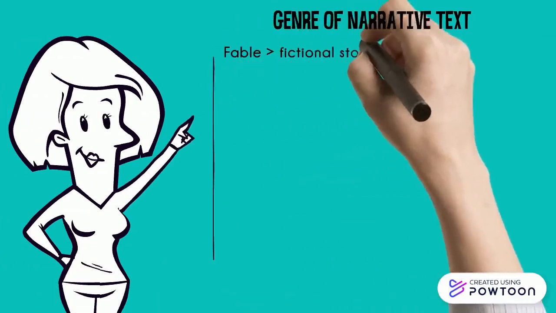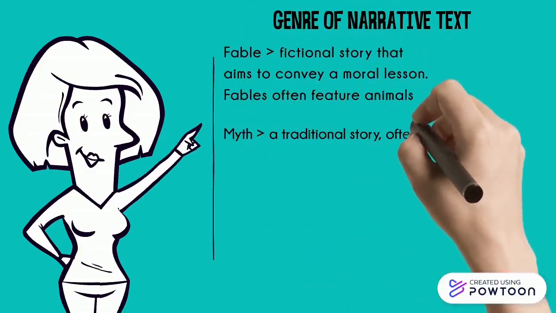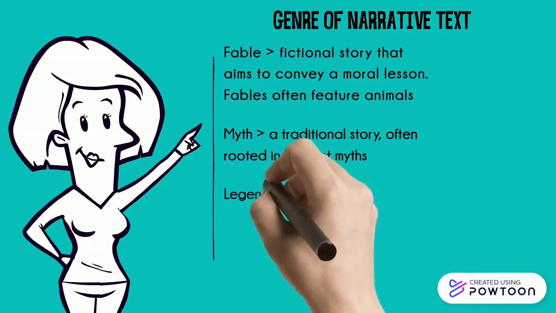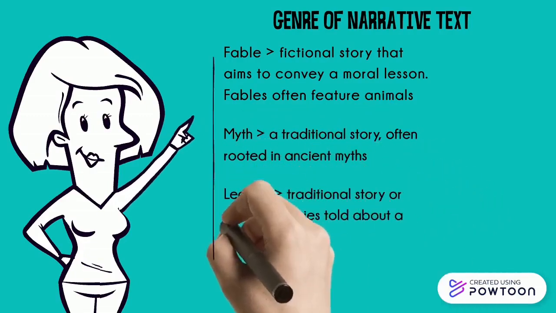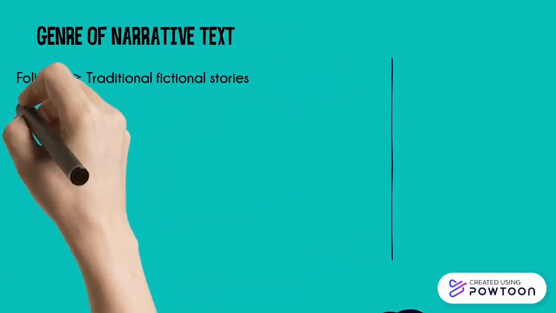First, fable. Fable is a story that tells about animals. Fable is a fictional story that aims to convey a moral lesson. For example, Lion and Mouse. Second is myth. Myth is a traditional story, often rooted in ancient myth. For example, Nyi Roro Kidul. Third is legend. Legend is a traditional story or group of stories told about a particular person or place, like the story of Tobalek.